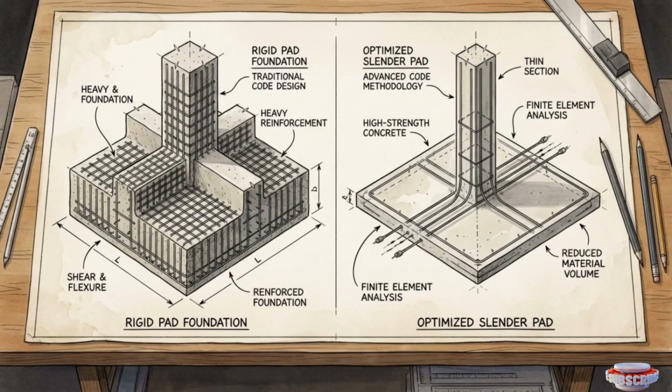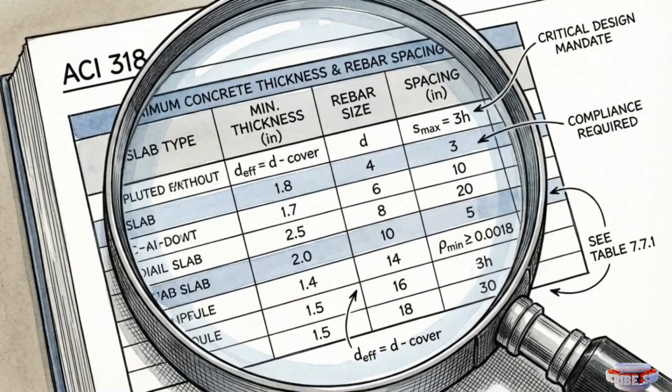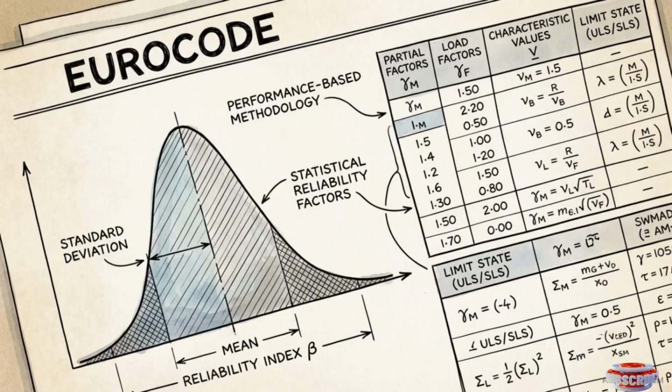These codes operate on divergent philosophies. The American framework leans heavily into highly prescriptive, formulaic mandates for minimum thickness and steel spacing. The European paradigm relies on a performance-based limit state methodology, applying probabilistic partial factors to account for statistical reliability.